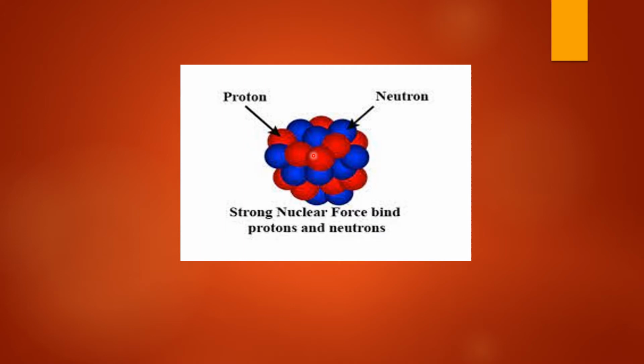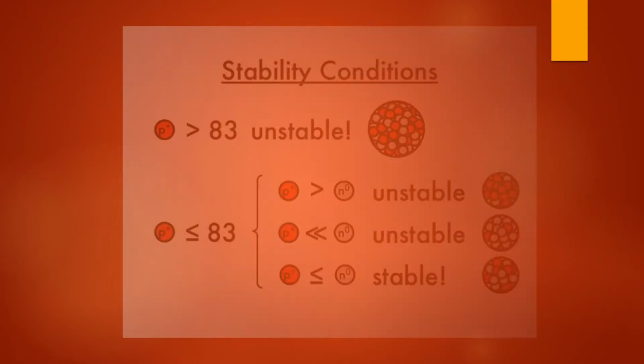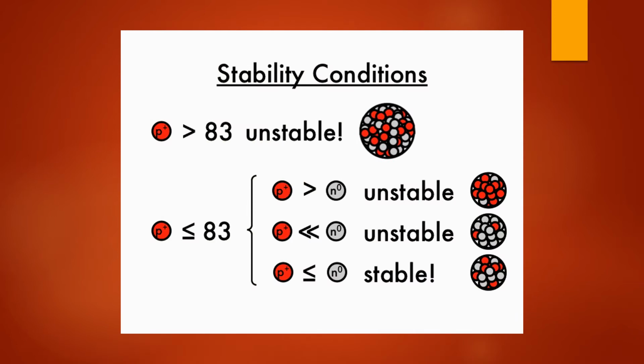But under certain conditions, there is an imbalance of forces which act on protons and neutrons, and it is at that time the nucleus becomes unstable and starts emitting radiations. Now there are certain conditions for the stability of the atoms to be disturbed. So what are those conditions?